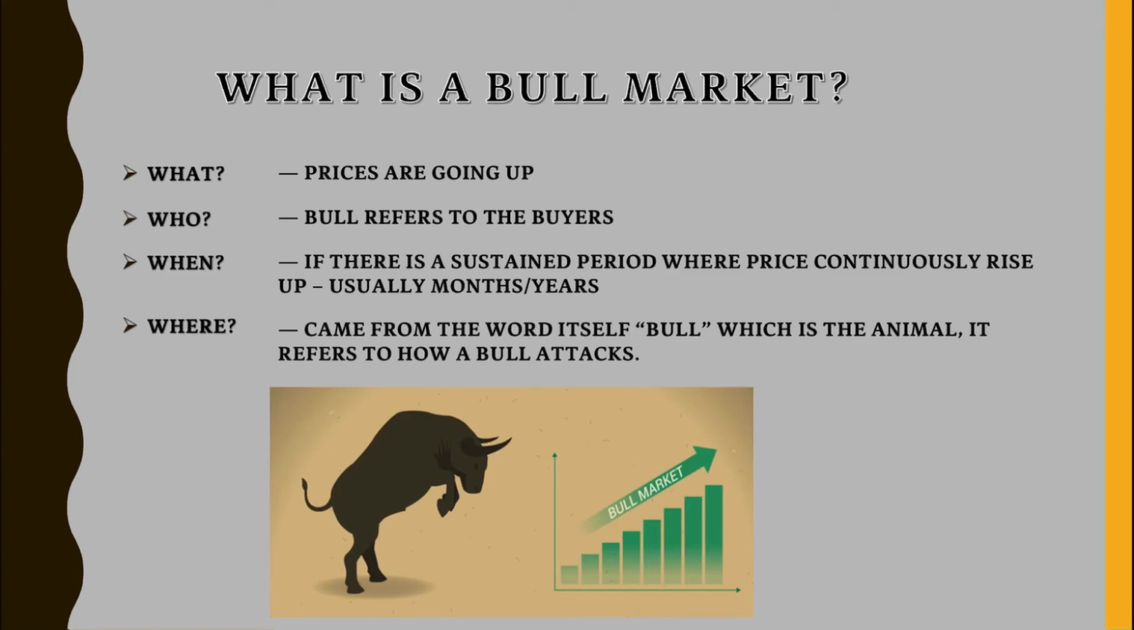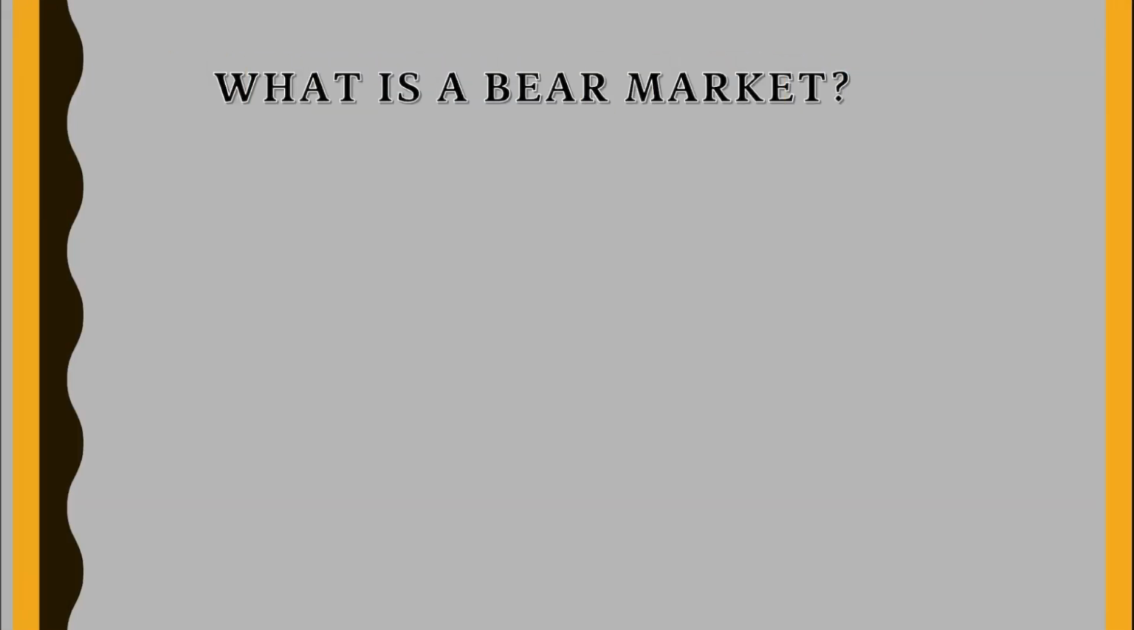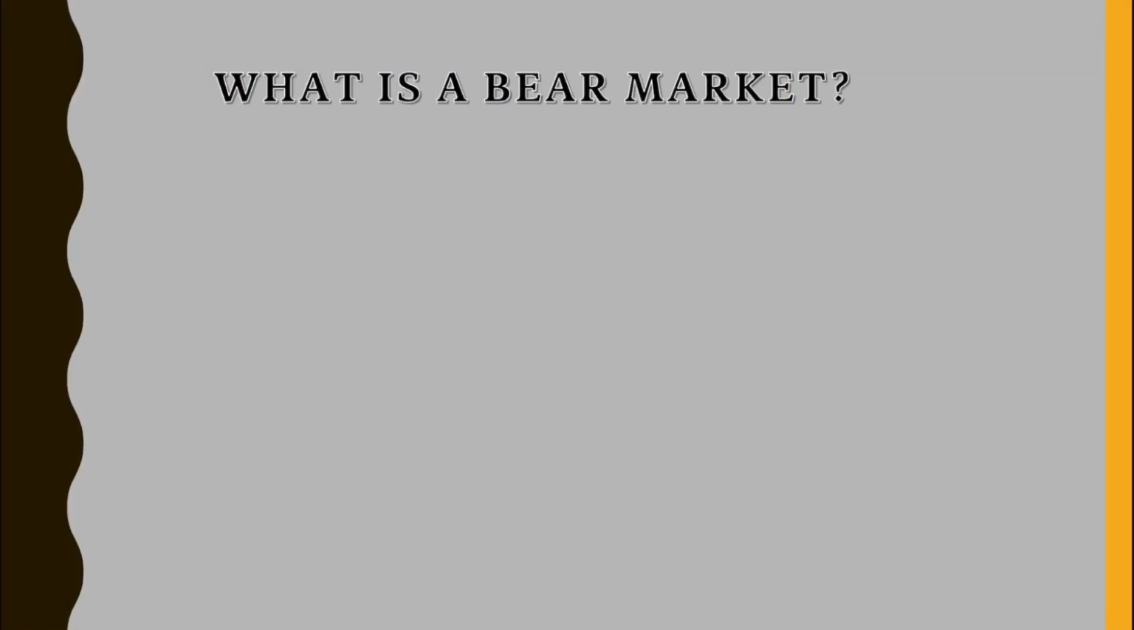Okay? Now, the second one is the bear market. So, what is a bear market? In terms of bear market naman, it is the total opposite of everything I've said with bull market. So, same with bull market, we have to answer the 4 questions: what, who, when, and where. First one is, what is bear market? In simplest terms, a bear market is equal to price going down, meaning the price of an asset is decreasing continuously.